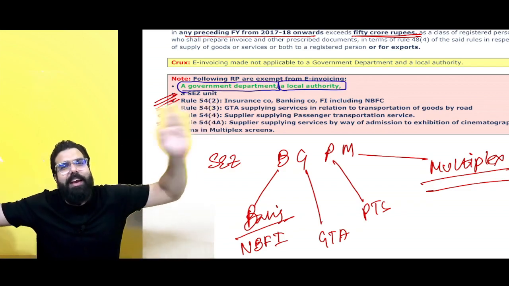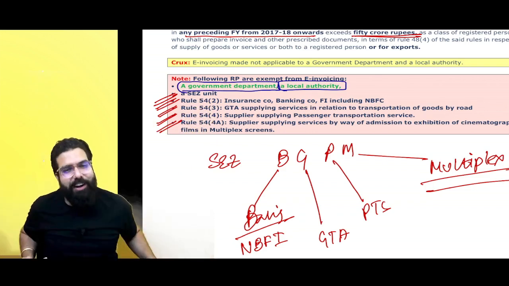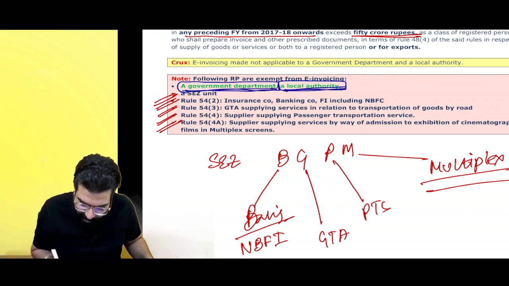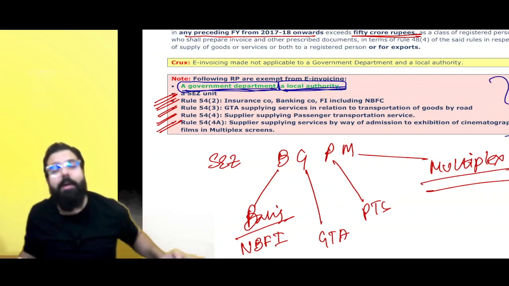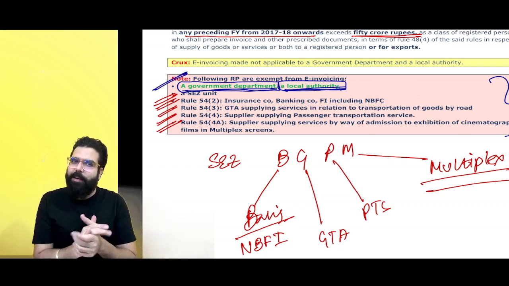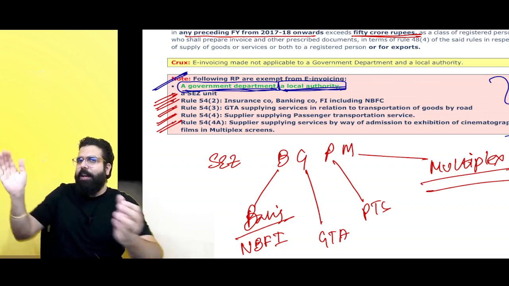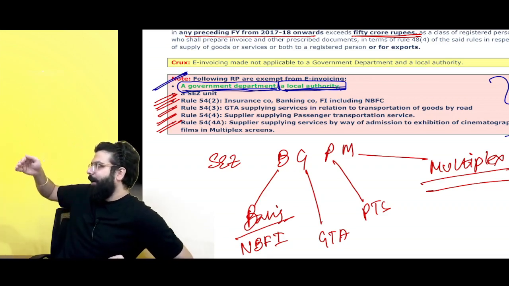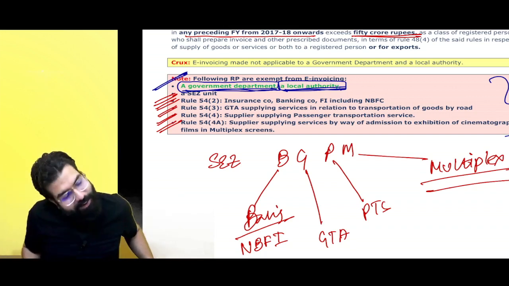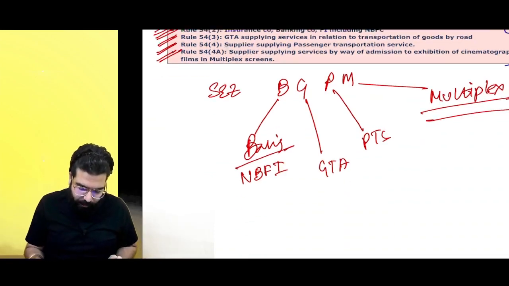Tax invoice, e-invoicing provisions are not applicable even if your turnover exceeds 50 crore if you are a government department or a local authority. So please be careful in the exam to whom e-invoicing provisions are not applicable. But other than these people, if you are a registered person whose aggregate turnover in any year from 2017-18, 18-19, 19-20, 20-21 has exceeded 50 crore, then you have to generate e-invoice. Yes, sir. Point is clear.